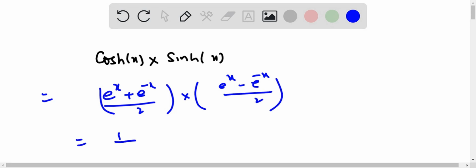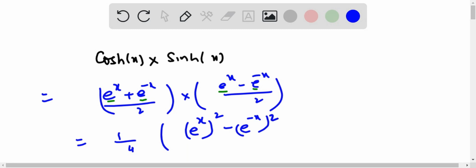So this is 1 by 4. This is just like (a plus b)(a minus b), which is a square minus b square: e to the power x whole square minus e to the power minus x whole square.